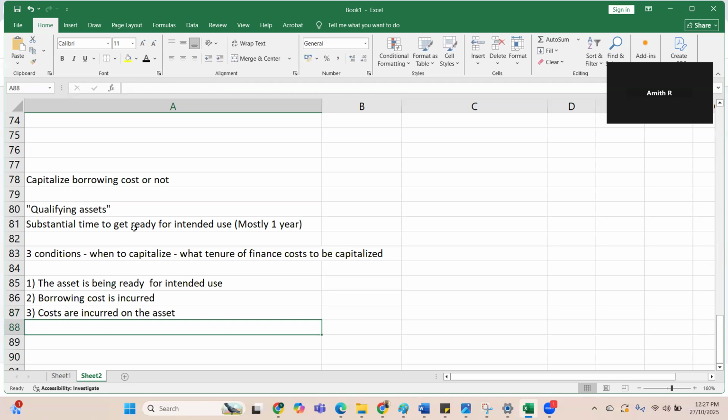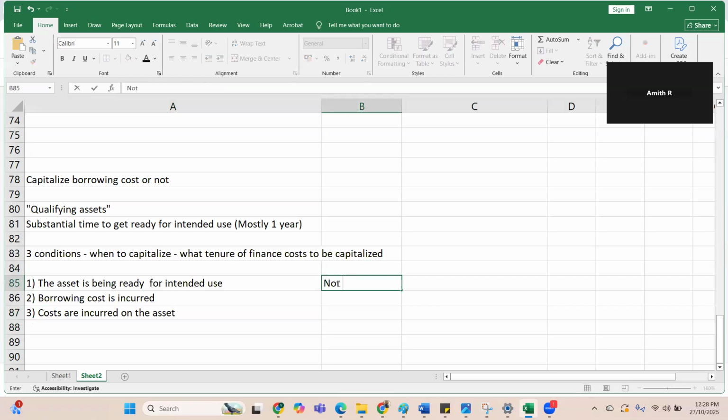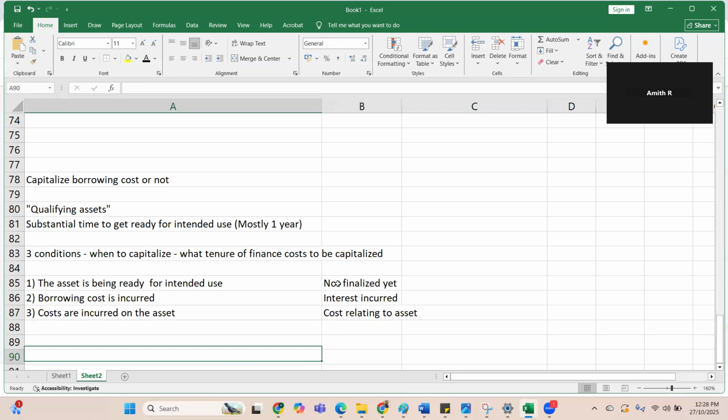If you satisfy these three conditions, the asset is getting ready, it's not finalized yet. And the borrowing cost, the interest, is being incurred by you. And also the cost relating to the asset is being incurred. Then in such a scenario, you can capitalize the borrowing cost. There are no problems in the standard at all.